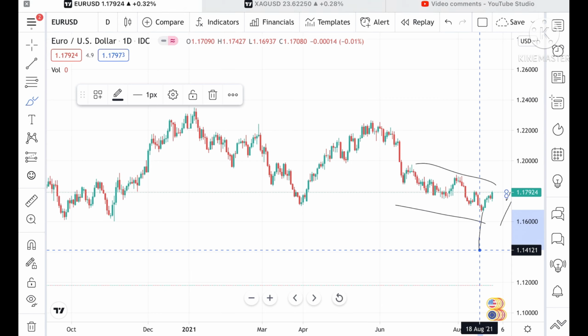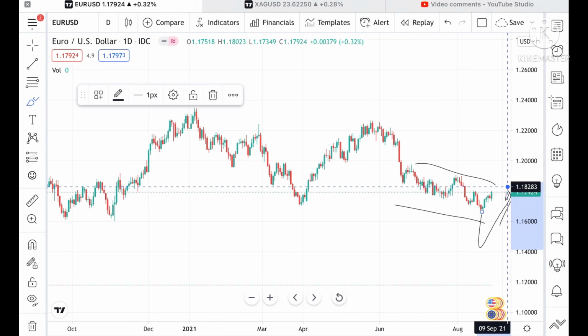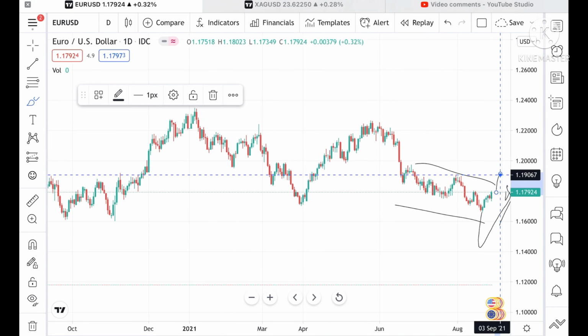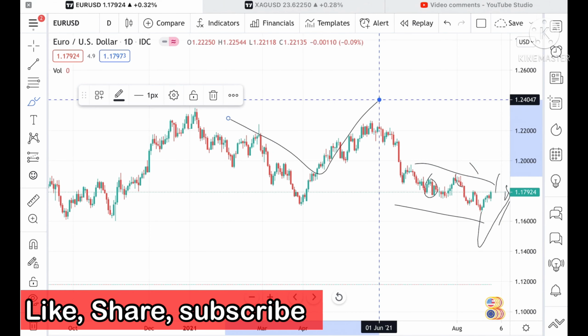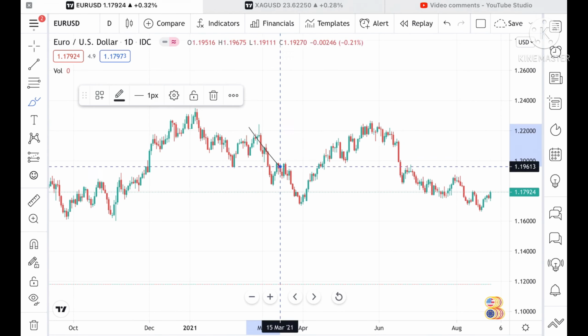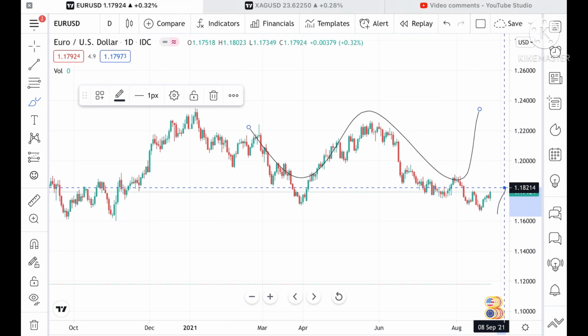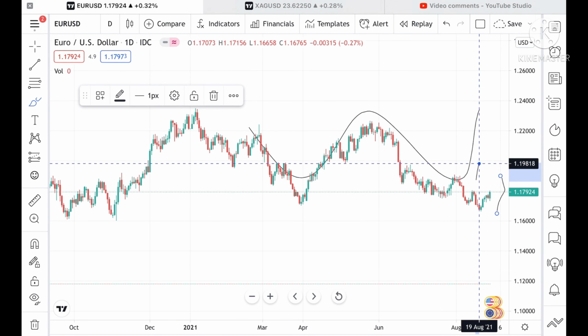1.18010. If it stays, and then if it crosses upside, then we can see that it can touch a level of 1.18283, and if it stays more above this level, then we can see a level of 1.1067, because this level is already tested twice and now the pattern is coming in this way only. And a W pattern is forming. So chances are high that it can go and touch a level of 1.18999, and from there it can touch a level of 1.19783.